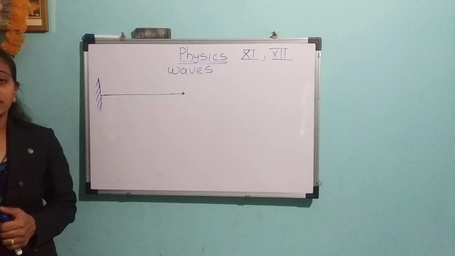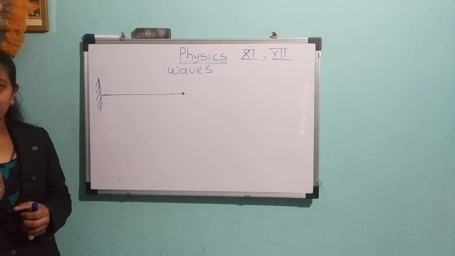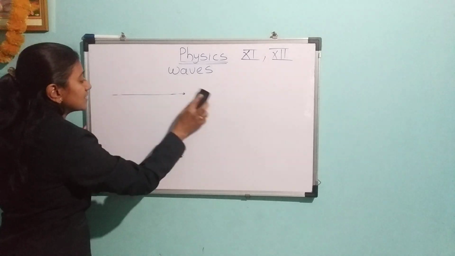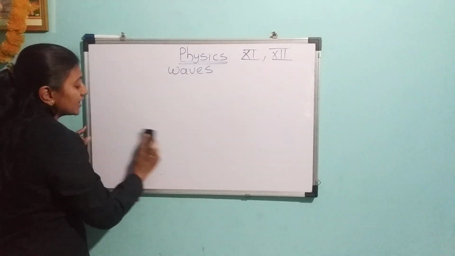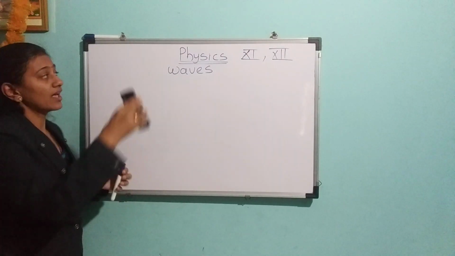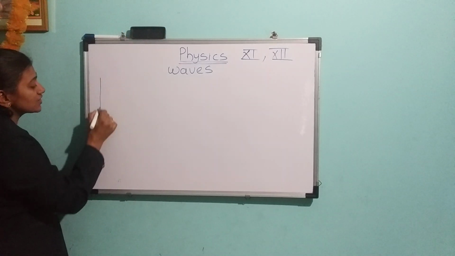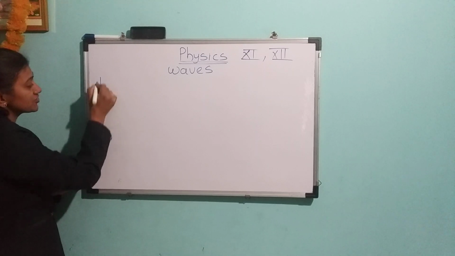Before learning the types of mechanical wave, let me take a small example. In that example we can understand some concepts related to the string and related to sound. Now see here, there is a collection of springs, and here is the rigid support.